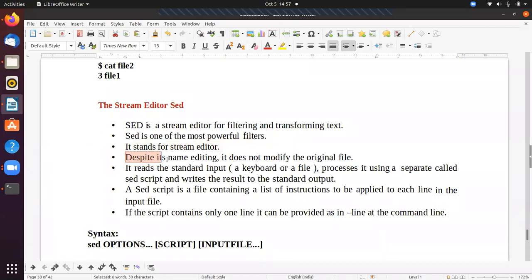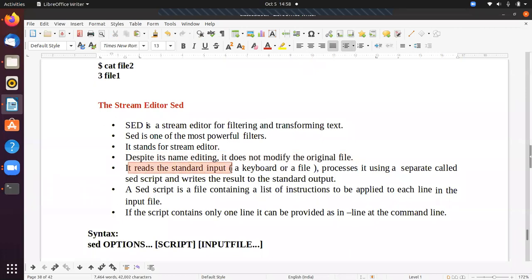Despite its name, editing, it does not modify the original data. What it means is, if you apply SED on one file, it cannot modify the original data. For example, there is a file in which I want to replace all the small s with capital S. By using this SED command, you are going to present the data as per your requirement, but you cannot modify the original file. So that is SED.